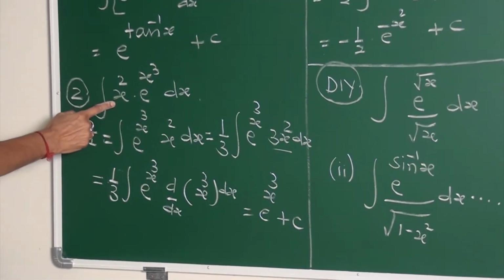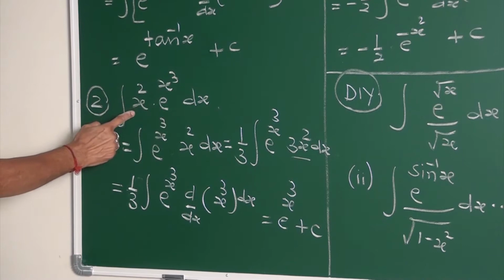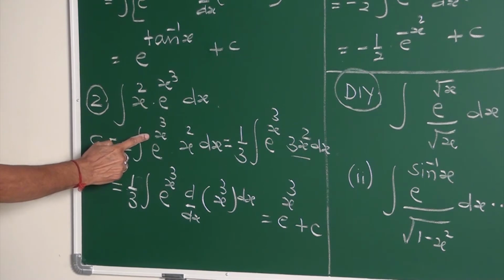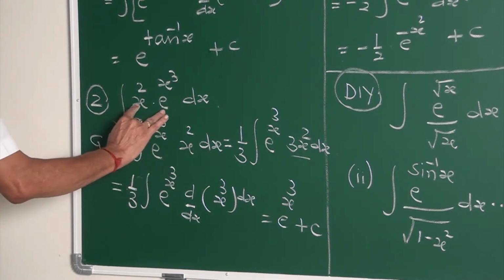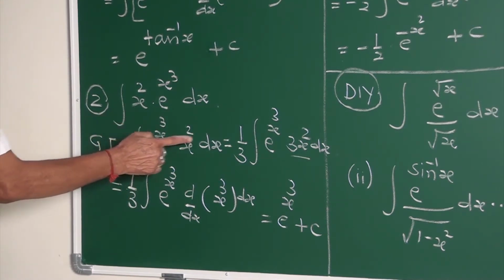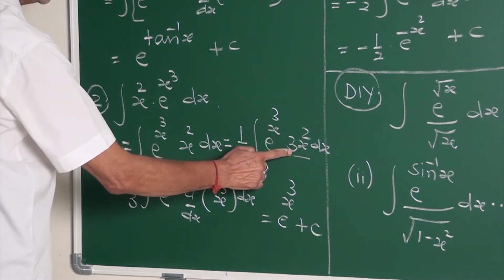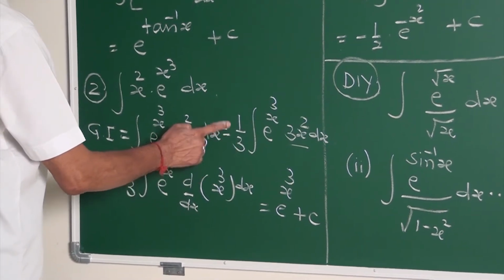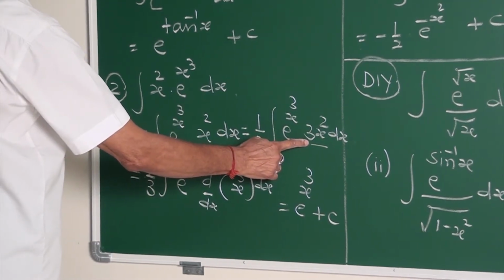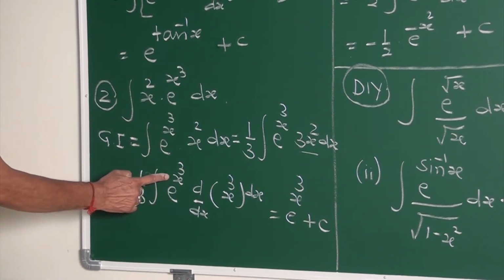Second example. Integrate x square into e to the power x cube dx. Integral e to the power x cube into x square dx. The same thing I have rewritten. But what is the derivative of x cube? 3x square. You wanted 3 here, so multiply. If you multiply inside, you have to divide outside. So it is 1 by 3 into 3. We wanted the derivative of x cube, which is 3x square. For that, multiply and divide. This is 1 by 3 into integral e to the power x cube.